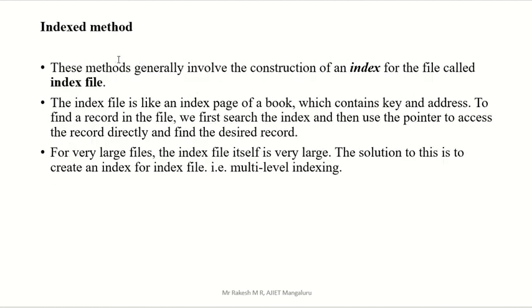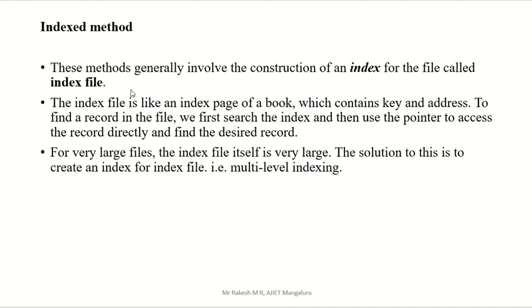Okay, third manner is index. What do you mean by index? How to access that file? Those methods we are going to see here one by one. One is sequential access, that is a method to access a file. Second method is direct access, that is also a method to access a file. Third method is the index method, that is also to access your file from hard disk.